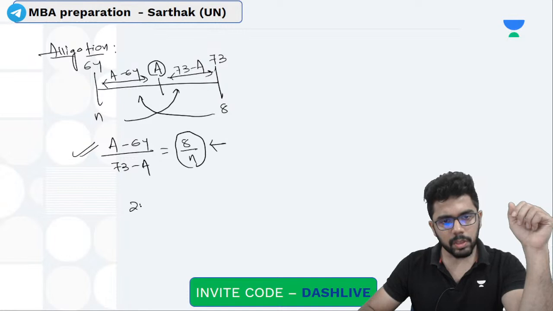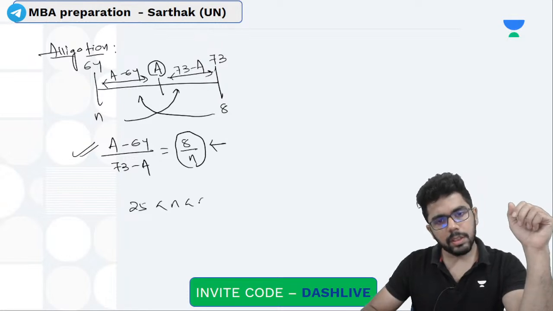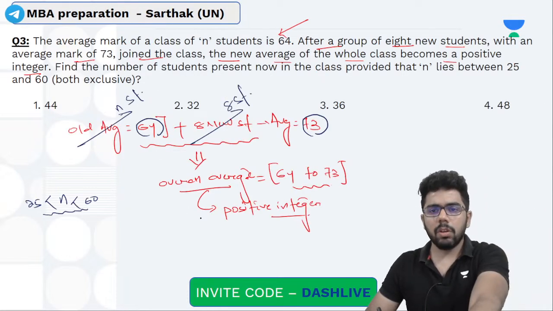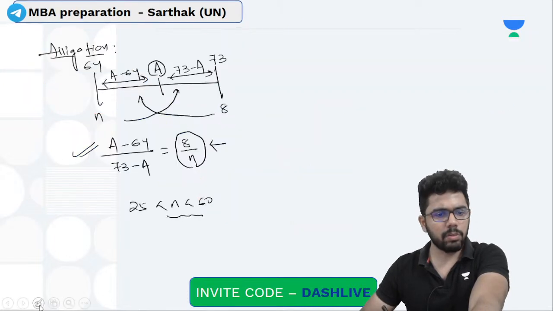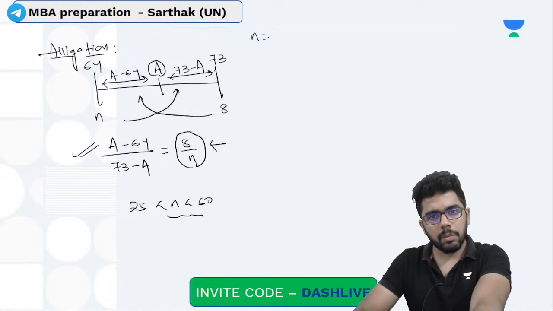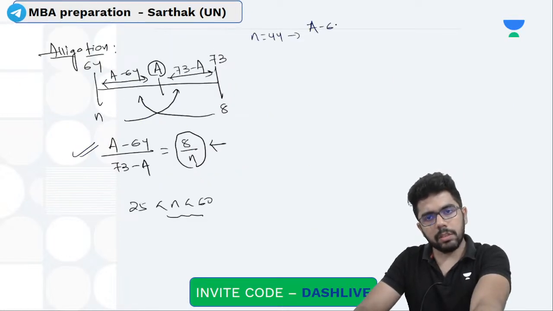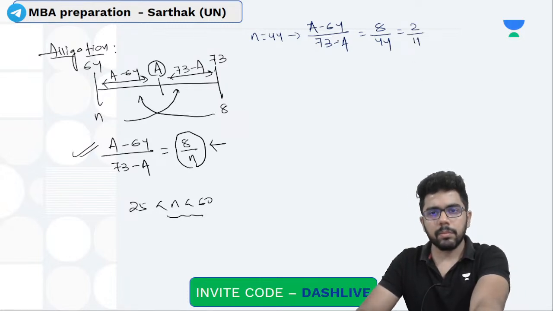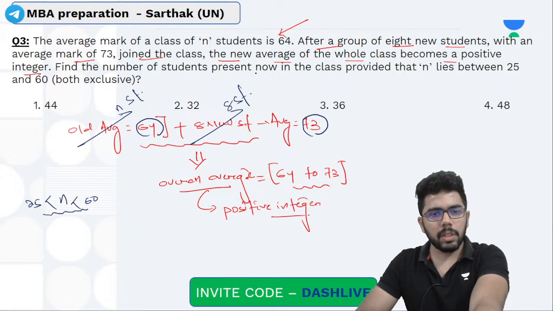n का रेंज तो मेरे को दिया है, 25 से 60 के बीच में रहेगा. And I think all options are in that range. So let us check one by one. अगर मान लो मैं पहला ऑप्शन चेक करता हूँ, मैं n को लेता हूँ 44. That means (a minus 64) by (73 minus a) is like 8 by 44 or 2 by 11. Okay, so in this case integer नहीं आएगा क्योंकि 11 आ रहा है.